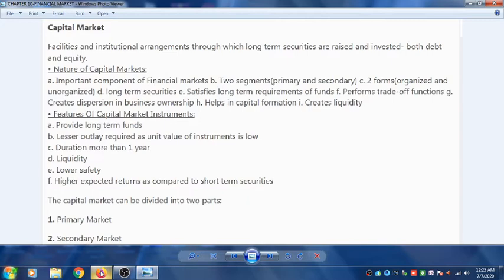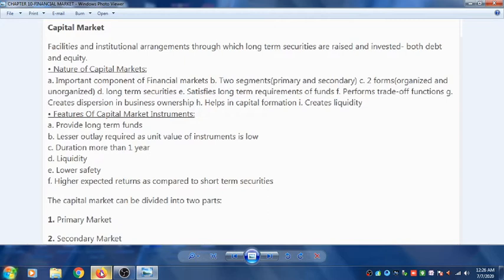Long term securities are traded in the capital market. Capital market satisfies long term requirement of the funds. Capital market performs trade off functions. Then capital market creates dispersion in business ownership, and then capital market helps in capital formation. Capital market also creates liquidity. So all these are the natures of the capital market.